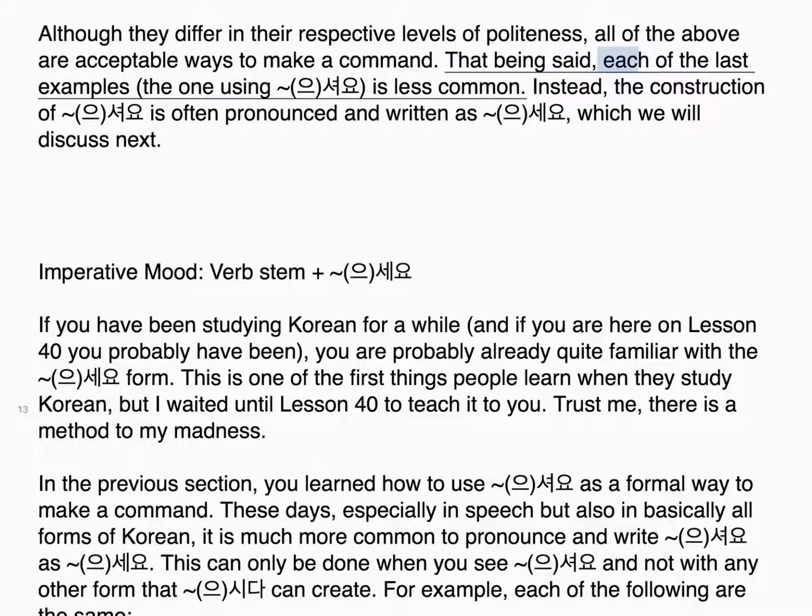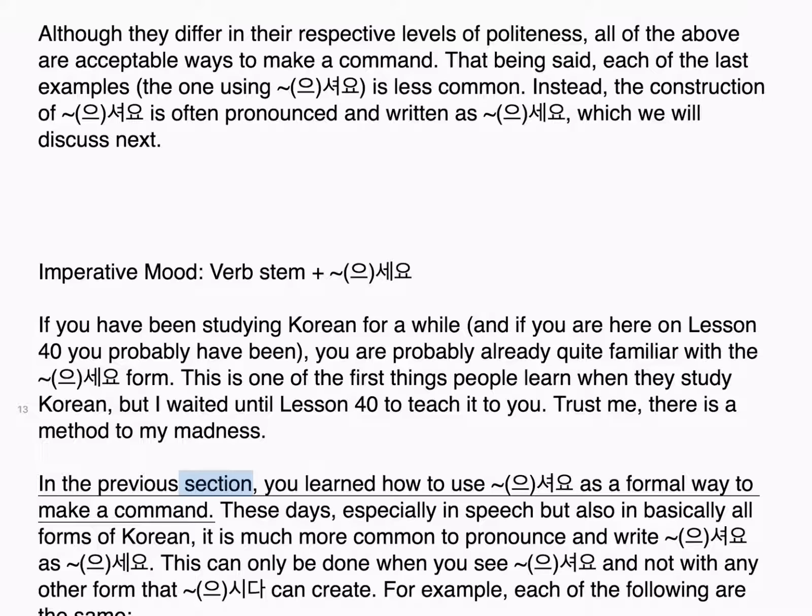That being said, each of the last examples, the one using 으셔요, is less common. Instead, the construction of 으셔요 is often pronounced and written as 으세요, which we will discuss next. Imperative mode, verb stem 으세요. If you have been studying Korean for a while, and if you are here on lesson 40 you probably have been, you are probably already quite familiar with the 으세요 form. This is one of the first things people learn when they study Korean, but I waited until lesson 40 to teach it to you. Trust me, there is a method to my madness.